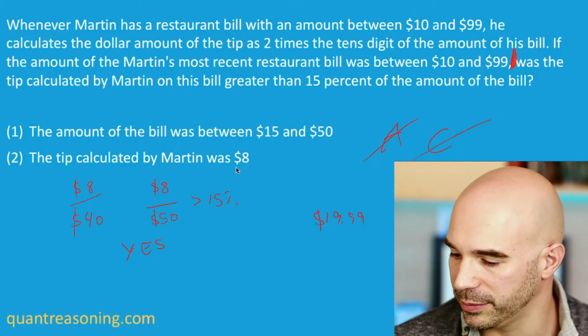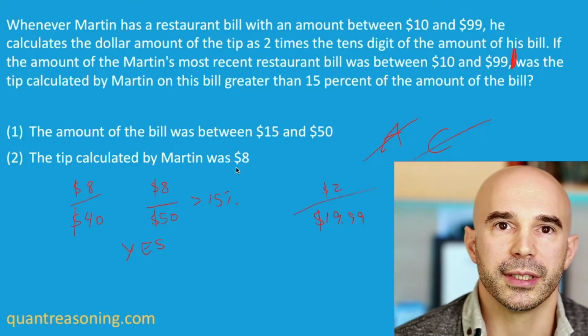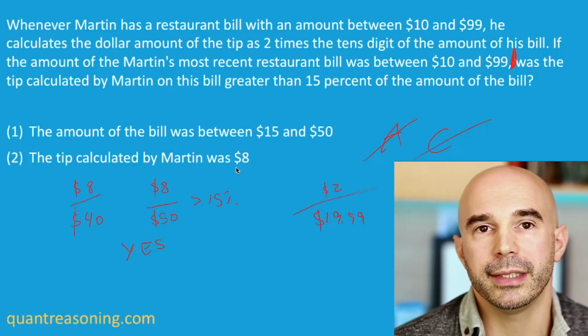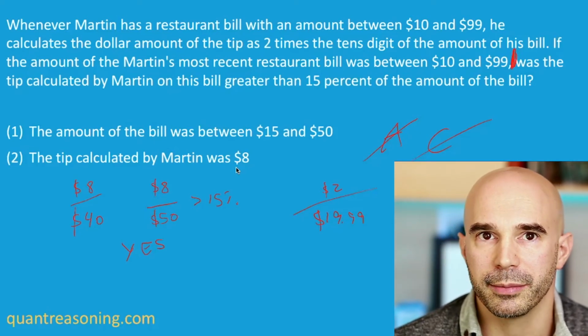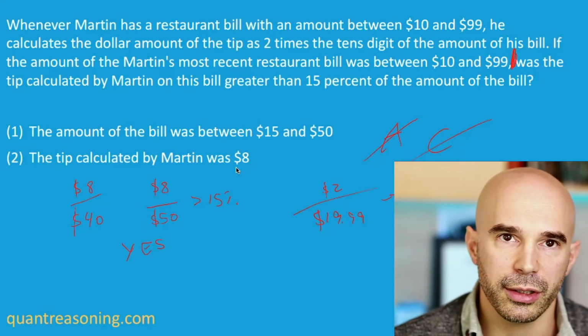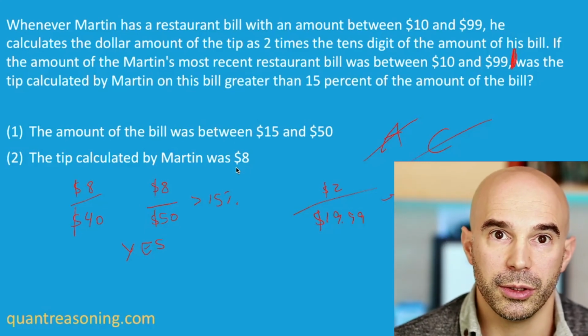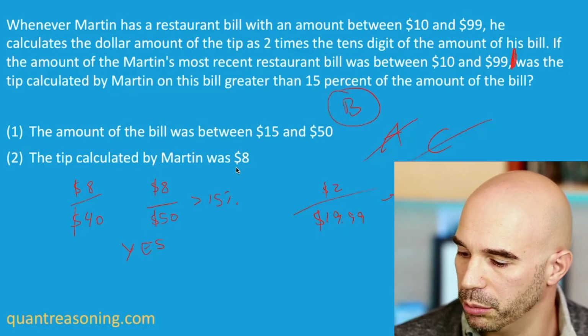But again, I want to maximize the bill and minimize the tip. Is this less than 15%? The answer is yeah, it's basically 10%. Like if it was $2 and $20, that's 10%. So I managed to get a no. And again, I already know that it'll allow for a yes because statement 2 gave a definitive yes. And therefore, I can confidently pick B.